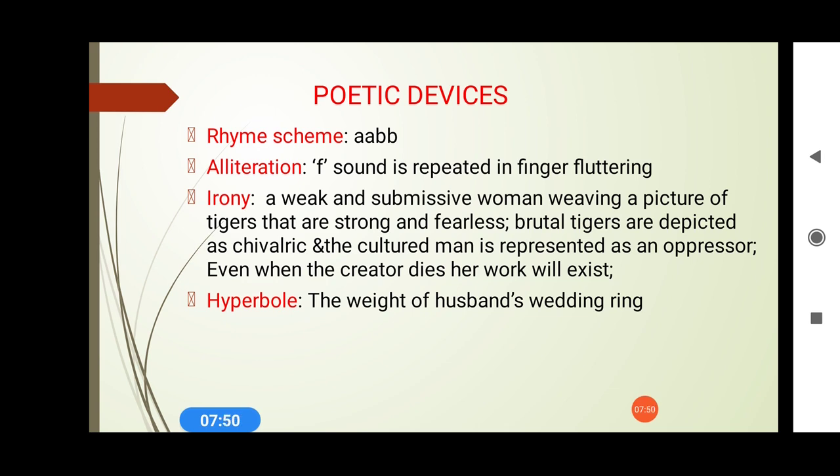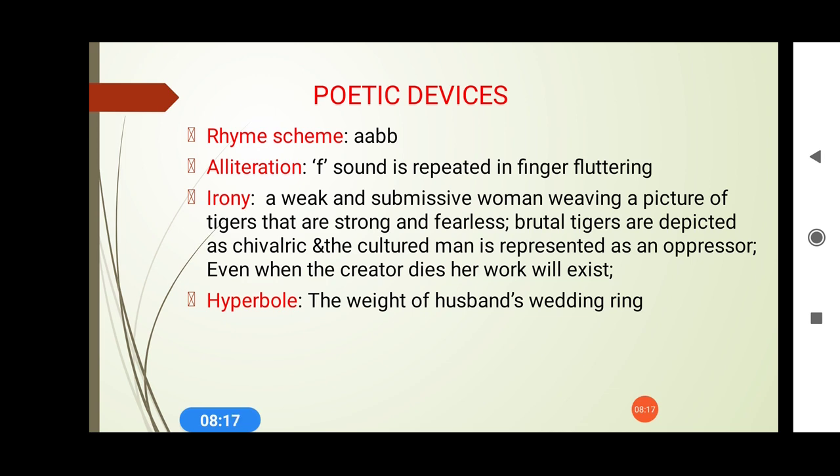Even when the creator dies, her work will still exist. So all these are the poetic devices, all these are the examples of irony which have been used in the poem. If this sort of question comes in the final examination, you can easily mention irony also. And the last one is hyperbole. Hyperbole means something which is exaggerated, an overstatement. In short, we can call it overstatement.